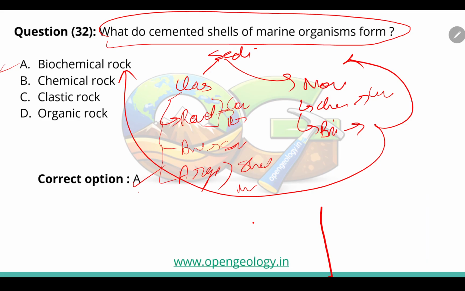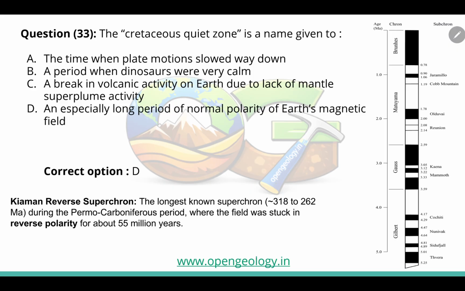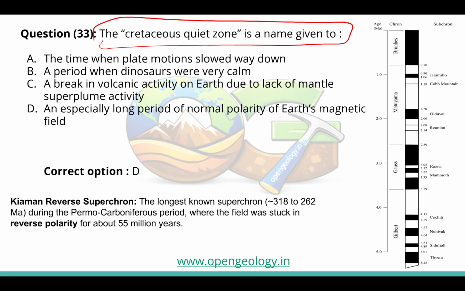Now another question is, the Cretaceous quiet zone is the name given to what? There was a time in the Cretaceous where for a long period of time normal polarity happened, and we call that the Cretaceous quiet zone. So it is an especially long period of normal magnetic polarity of Earth's magnetic field.